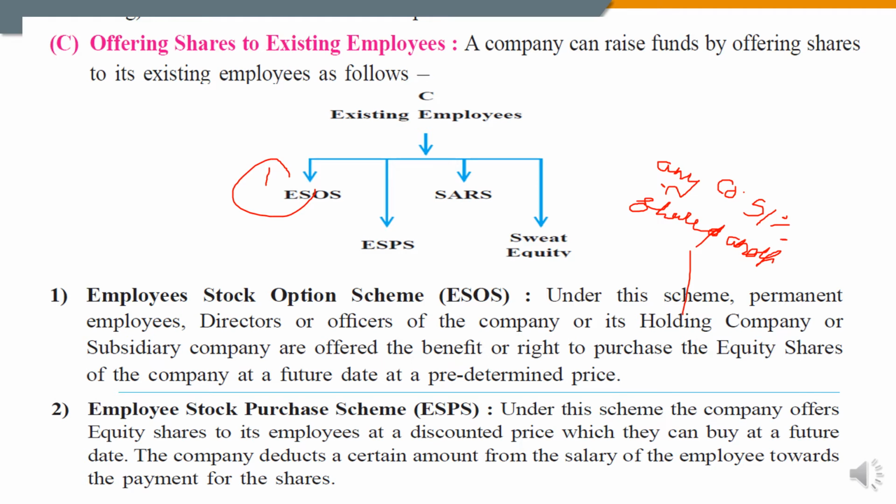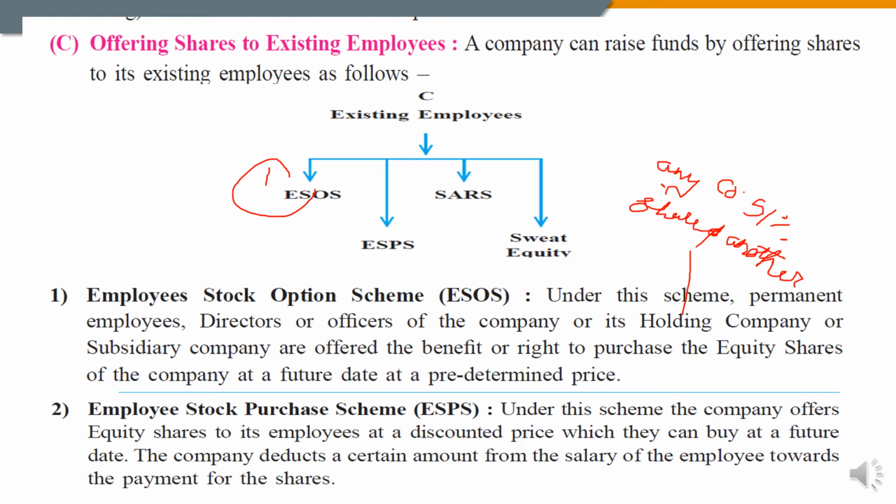For example, Punjab National Bank has taken 51% of Oriental Bank of Commerce. So Punjab National Bank will be the holding company and Oriental Bank of Commerce will be the subsidiary company,